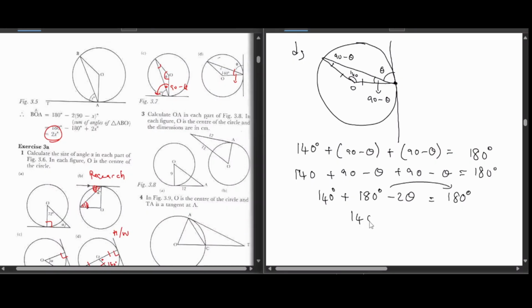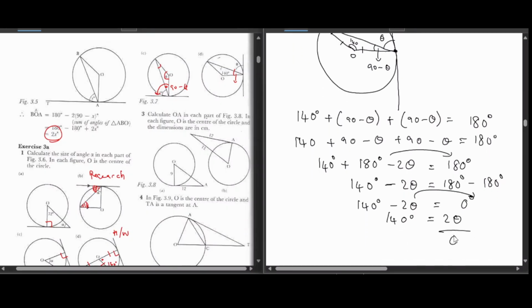So rot tingeta kuti 140 degrees minus 2 theta is equals to 180 minus 180, which is 0. So 140 degrees minus 2 theta is equals to 0. Tikaendesa 2 theta uku. So rot iningere 140 is equals to 2 theta, which means kana takuda kusarana theta, we just find the half of 140, which is 70. Saka theta is 70 degrees.